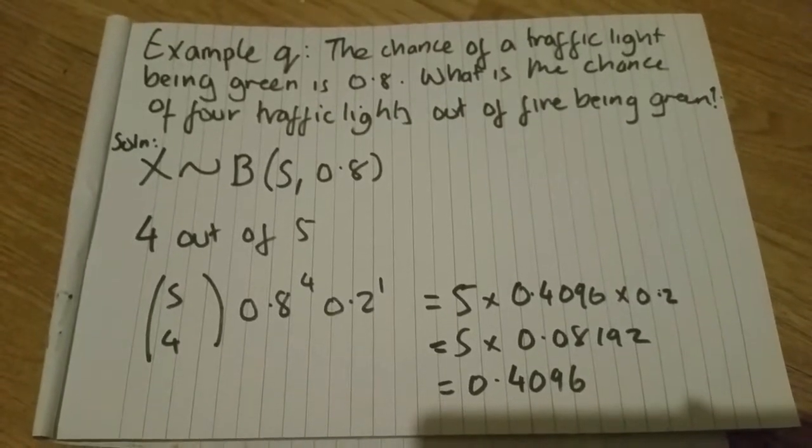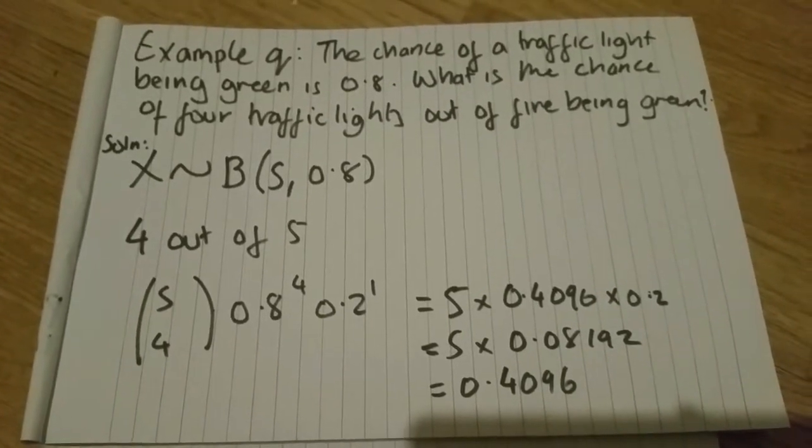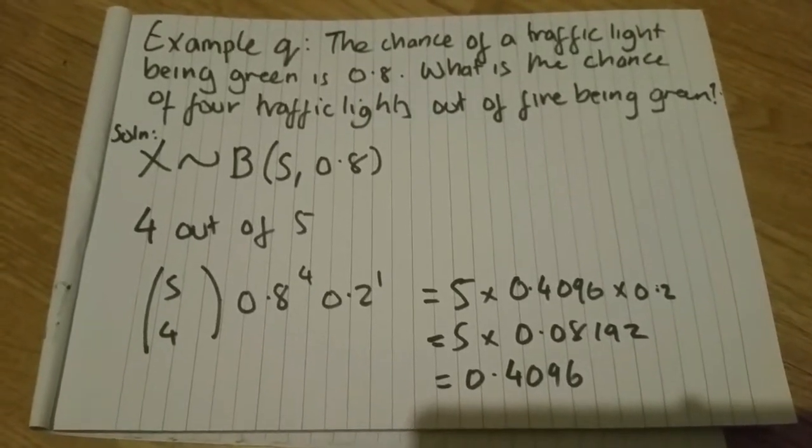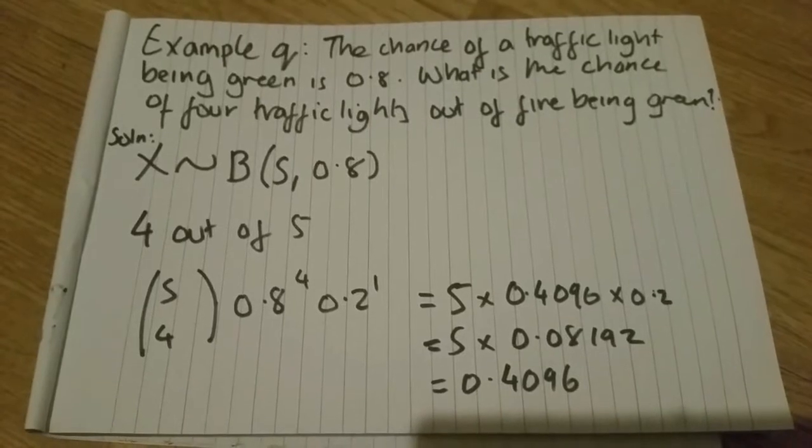And to be fair, in real life, they're probably not independent. Anyone who's ever been in a car knows you hit one red light and you get about 15 other ones straight after it. But we're going to just pretend for the sake of this question that it is independent.